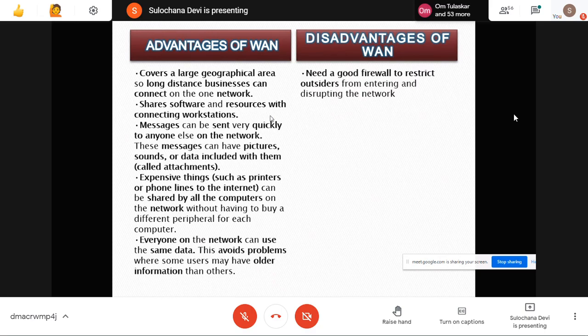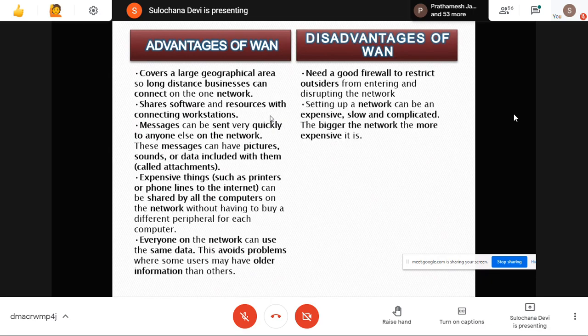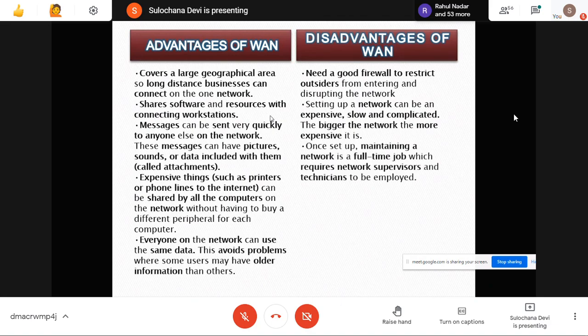But again, the disadvantage is you need a firewall, because once you are connected to the entire network, the entire world, anything can enter into your network. So you need to filter it out. What you have to take inside your network, you have to filter that. But again, maintaining this network is a full-time job.